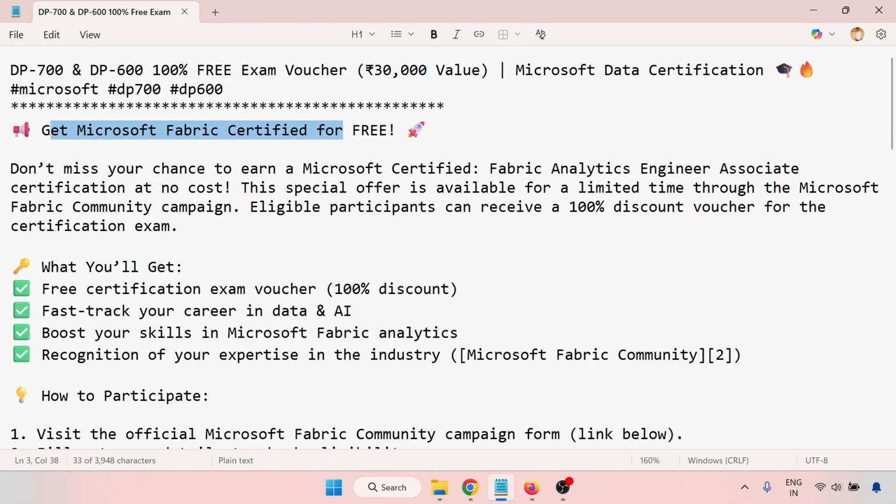Get Microsoft Fabric certified for free and don't miss your chance to earn the Microsoft Certified Fabric Analytics Engineer Associate certification at no cost. This special offer is available for a limited time through the Microsoft Fabric Community Campaign. Eligible participants can receive the 100% discount voucher for the certification exam, fast track your career in data and AI, boost your skills on Microsoft Fabric Analytics, and gain recognition of your expertise in the industry. So that is the Microsoft Fabric community.